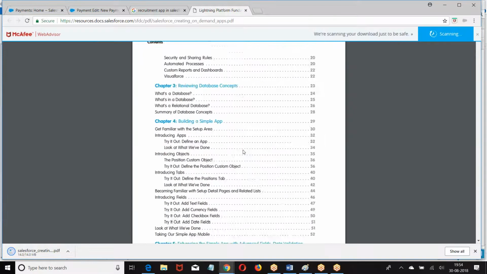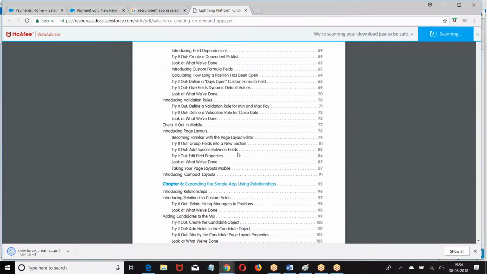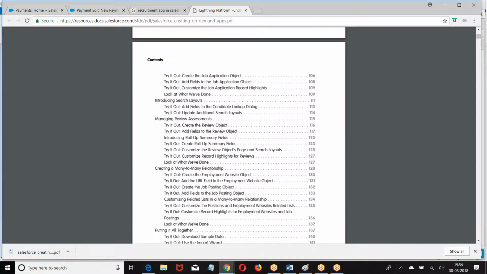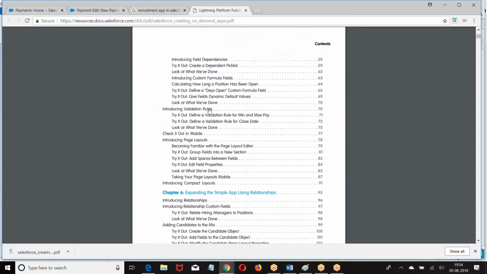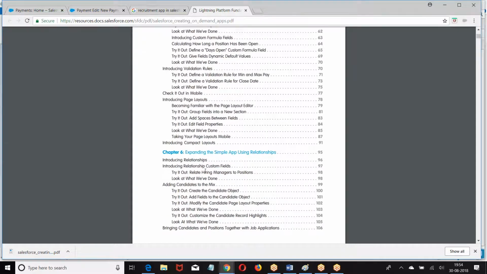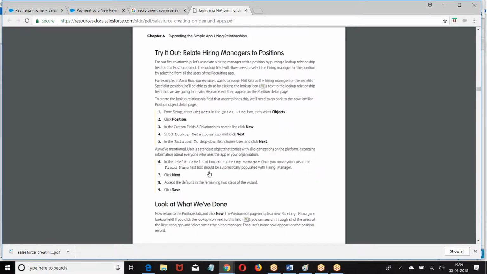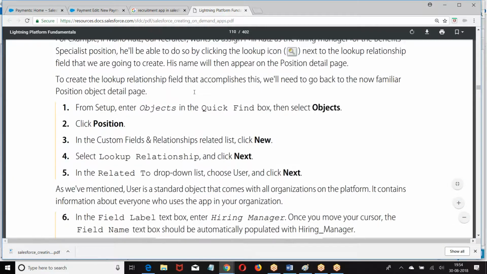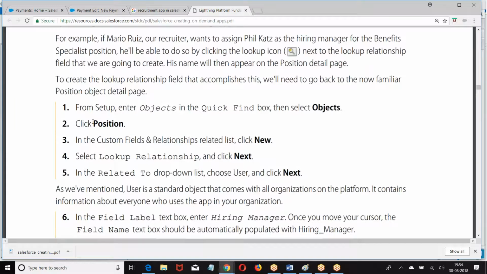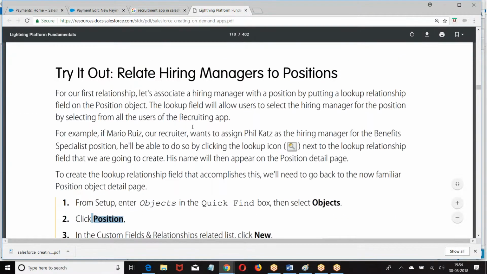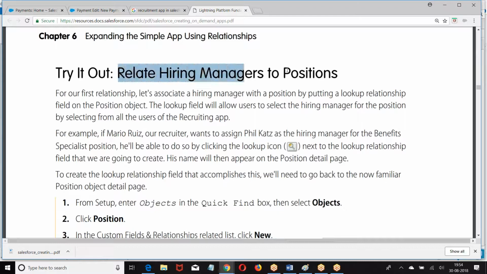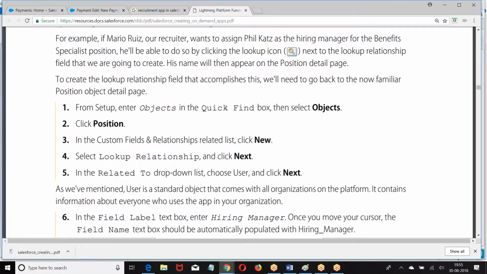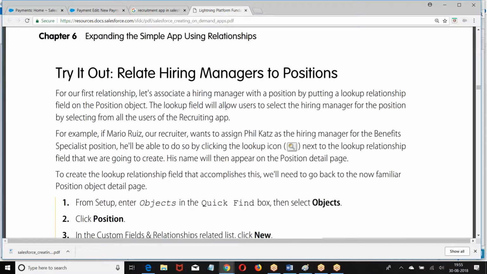So in this, we are going for, once you complete the applications, let me show an example. Now, what is the object they are expecting? Position object. They are creating a hiring manager to position relation. Okay. Now, let us go to the next one.